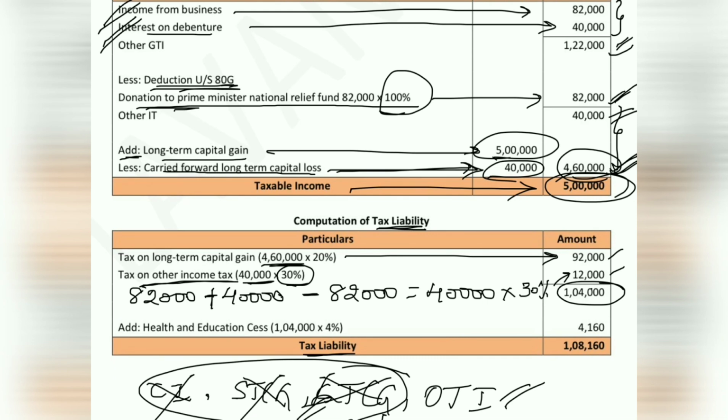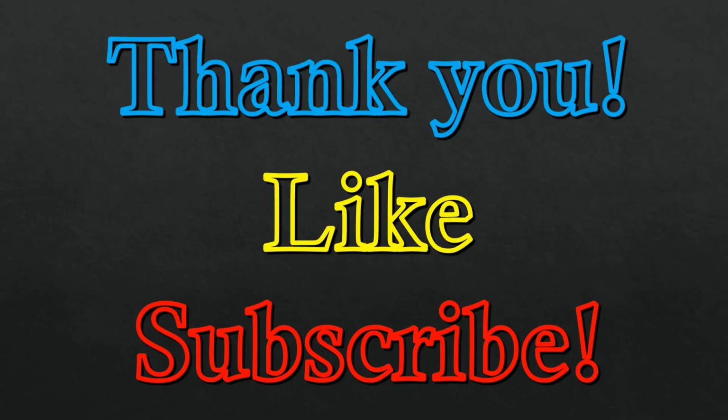So in this problem we will not consider surcharge because the value has not exceeded the limit. Now we will add education cess, health and education cess at the rate 4%. So on 1,04,000, if you calculate at the rate 4%, the value which you get is 4,160. So the total tax liability is 1,08,160.